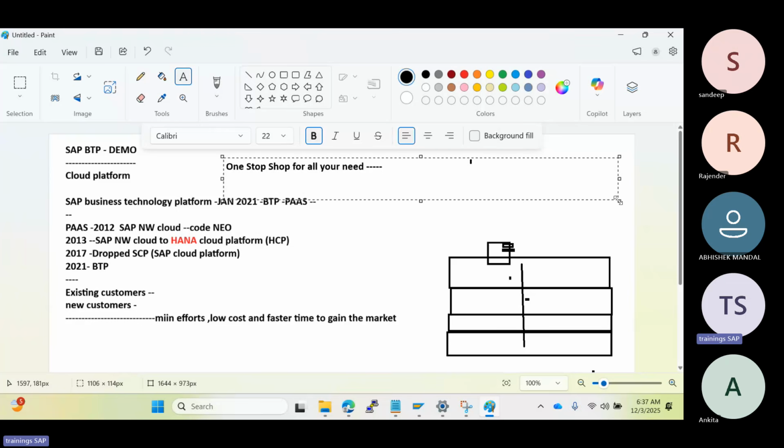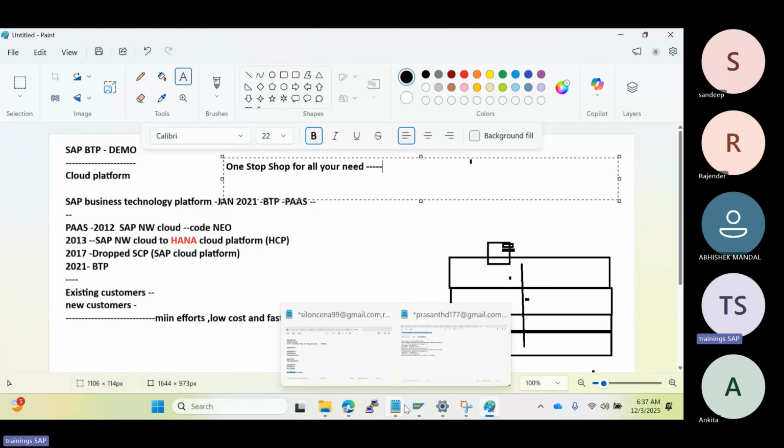Just go ahead and pick up the service. You can concentrate on the business logic instead of doing this kind of work like landscape setup, configurations, installations, everything here. It's an offering from the SAP BTP. It will fulfill all these requirements.